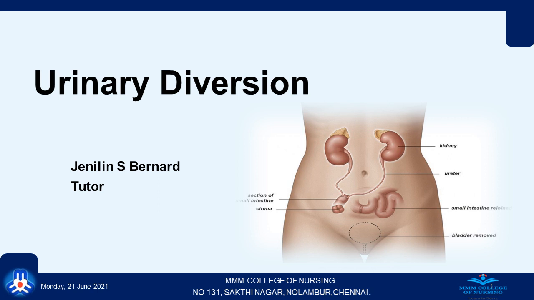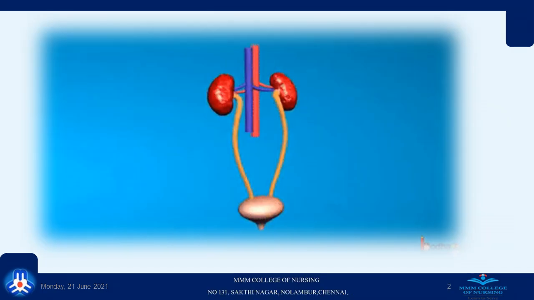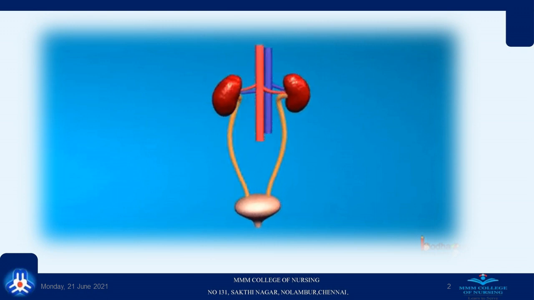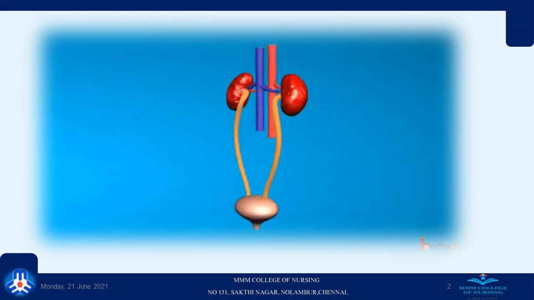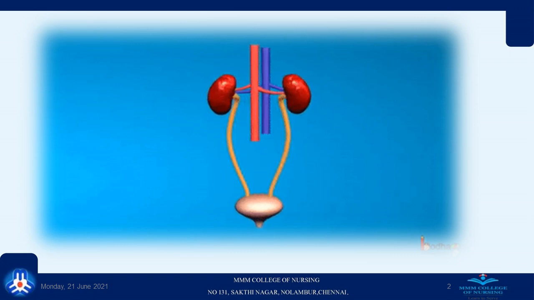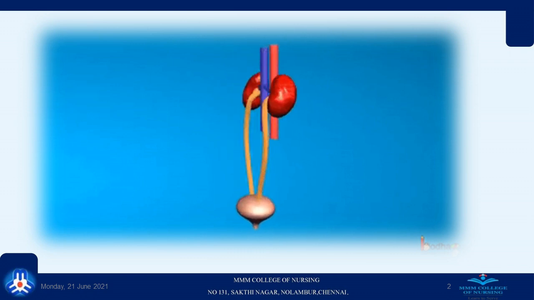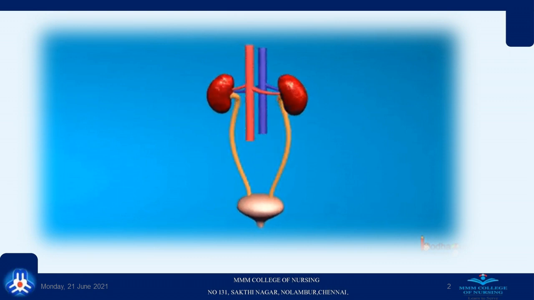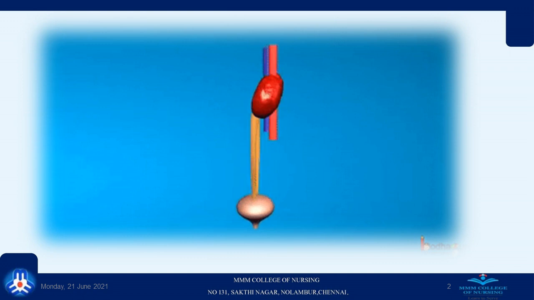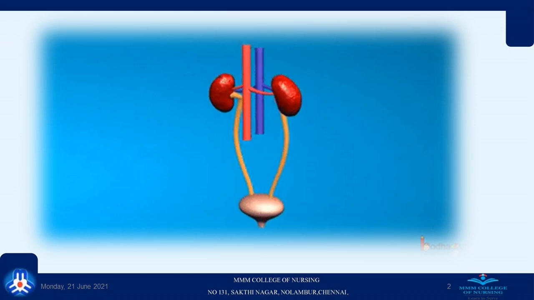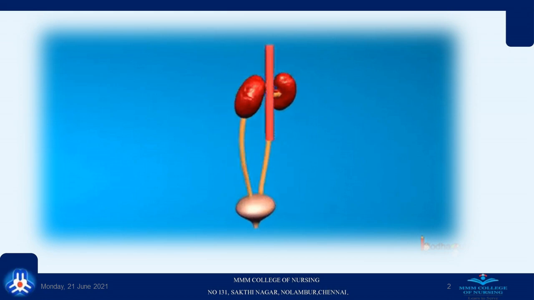Hi everybody. In this video, we are going to learn about the urinary diversion. Urinary system helps in the elimination process of excessive fluid and waste from the body. Voiding or urination is an act of elimination of urine from the urinary bladder. In case of any obstruction in the urinary tract, or the urinary bladder is diseased and unable to store and eliminate the urine, there is need to create an alternative way to eliminate the urine.